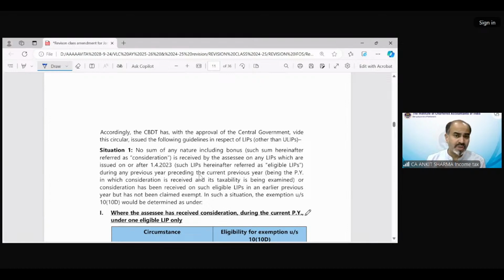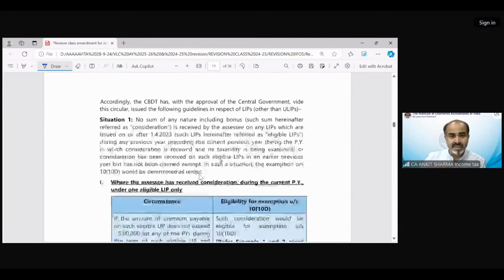There are two situations mentioned in this case. No sum of any nature, including bonus, such sum hereafter referred to as consideration, is received by the assessee on any LIP which is issued on or after 1/4/2003, those will be called eligible LIPs, during any previous year preceding the current previous year.